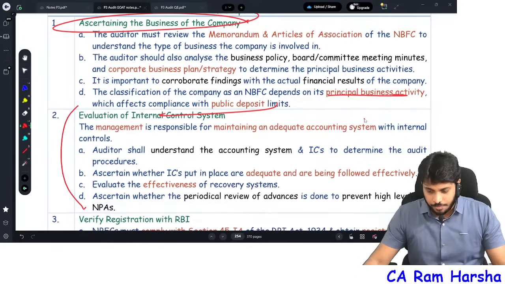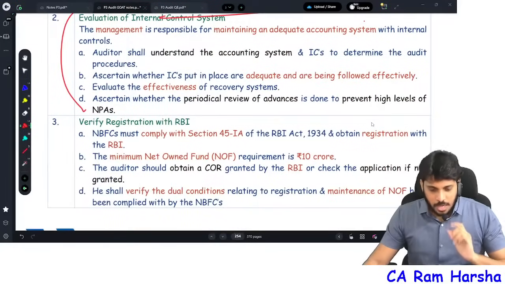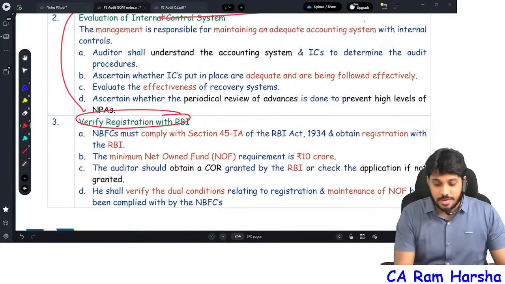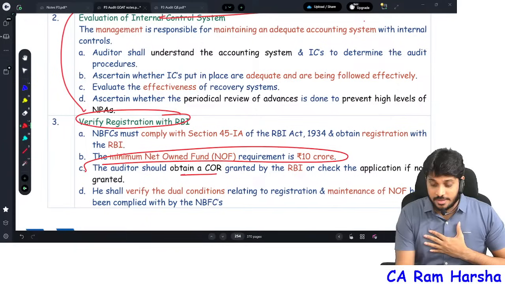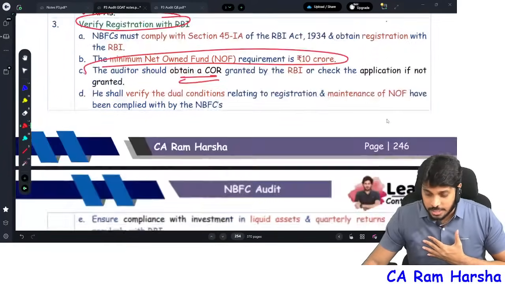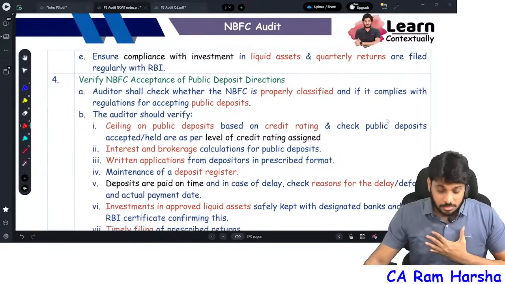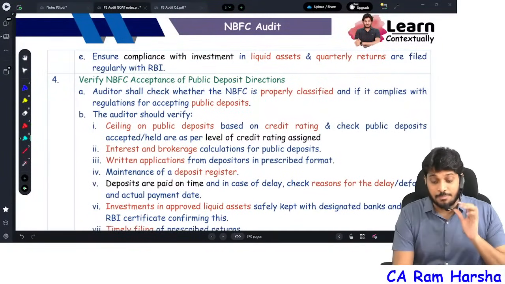Verify registration with RBI, whether the NBFC has minimum net owned funds of 10 crore or not. See whether they got a proper registration certificate or not. Check it out.